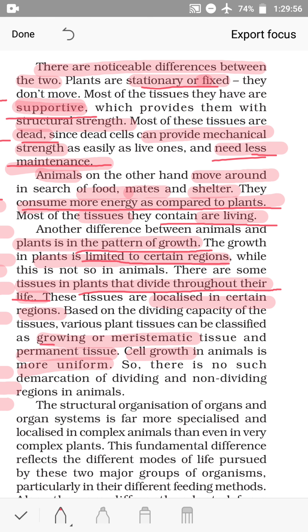So the plant tissues can be divided into two types: growing or meristematic tissue and permanent tissue. That is on the basis of their dividing capacity. So plant tissues are of two main types, meristematic and permanent. Cell growth in animals is more uniform. That means it is not localized or restricted to certain regions as in plant tissues. So there is no such demarcation of dividing and non-dividing regions in animals.